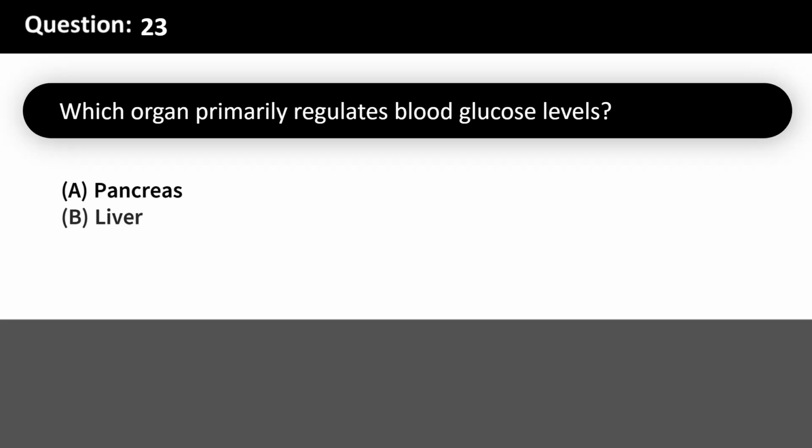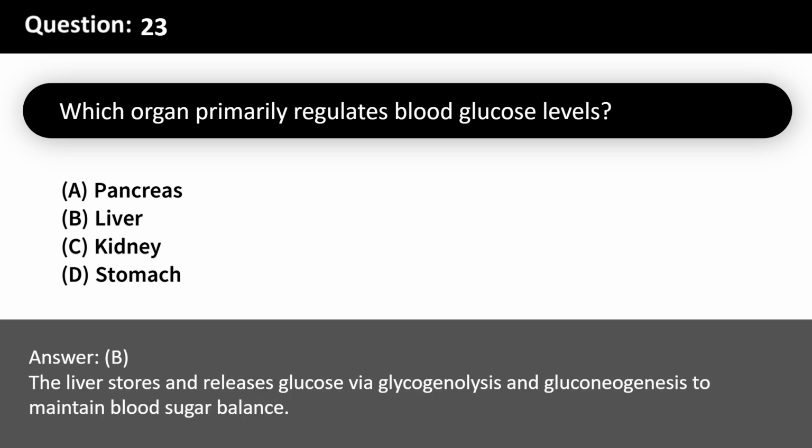Which organ primarily regulates blood glucose levels? A. Pancreas. B. Liver. C. Kidney. D. Stomach. Answer, B. The liver stores and releases glucose via glycogenolysis and gluconeogenesis to maintain blood sugar balance.